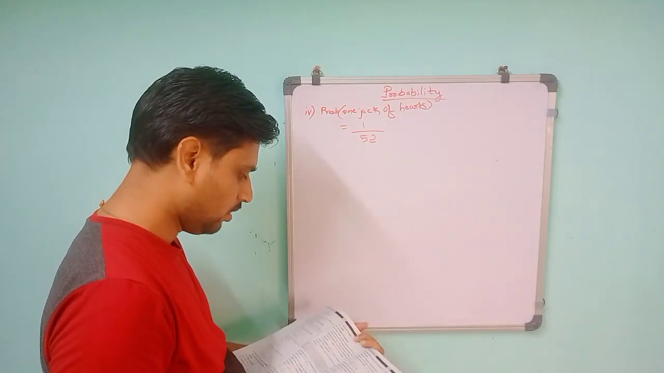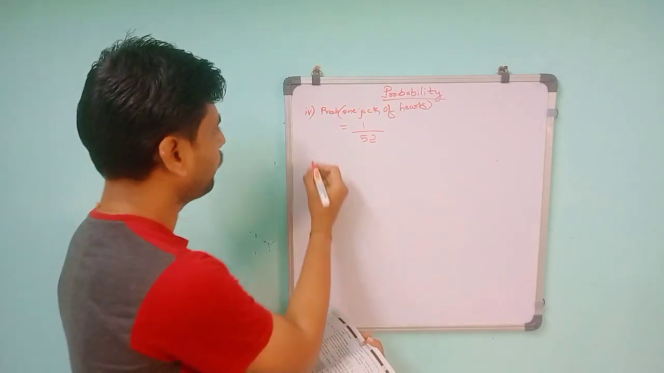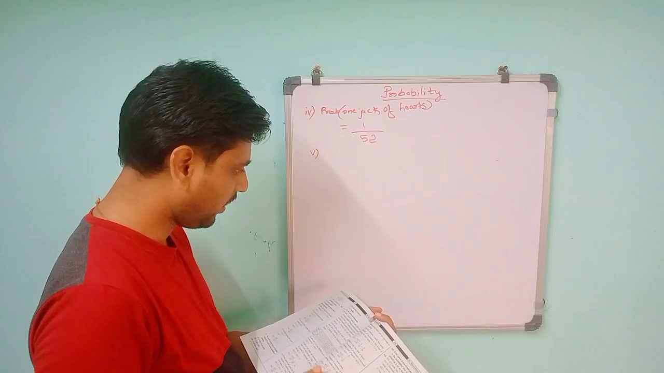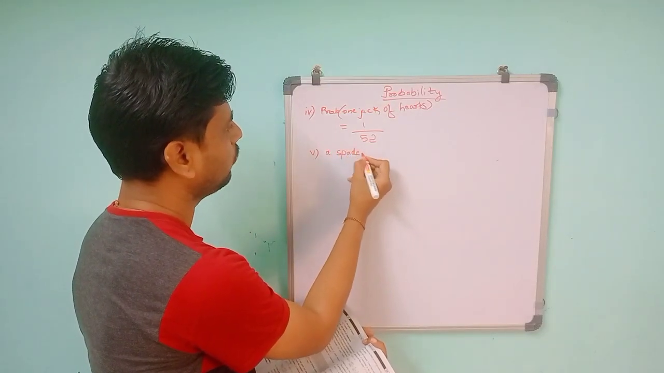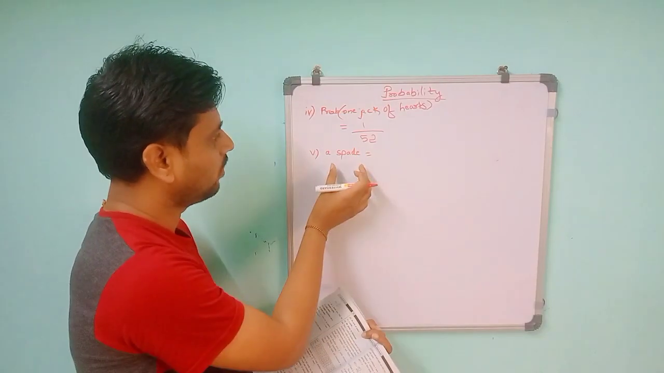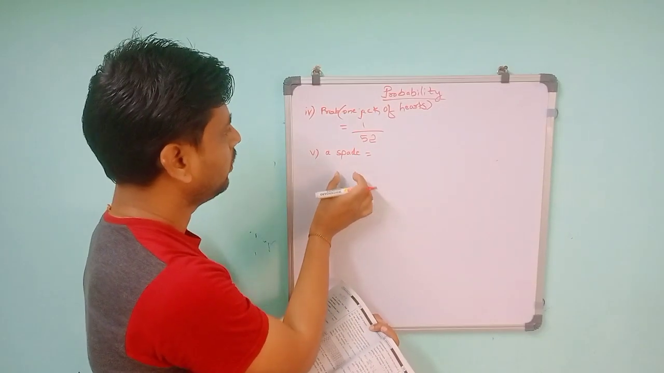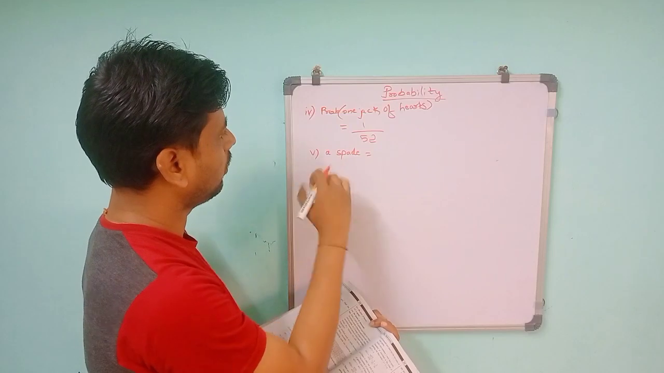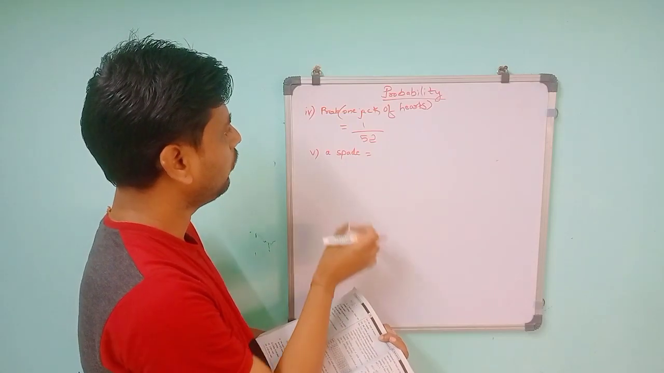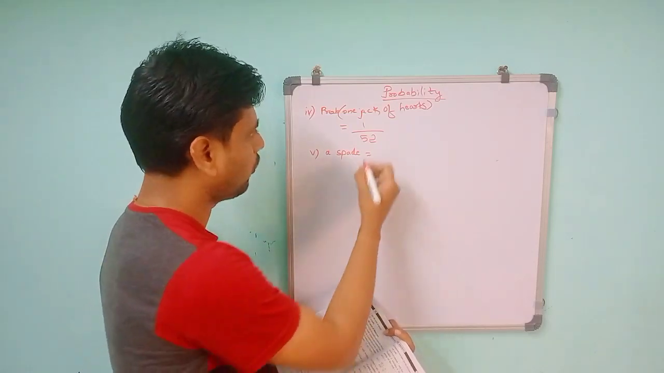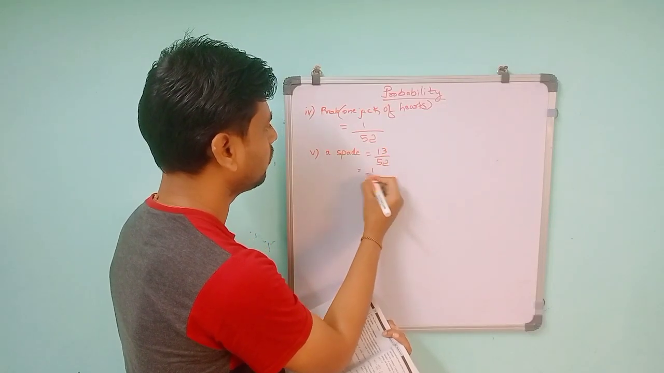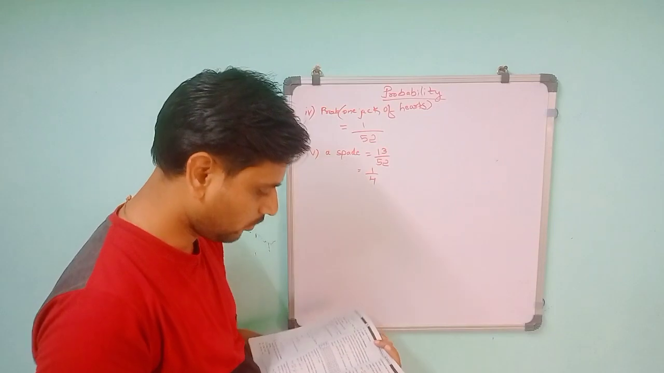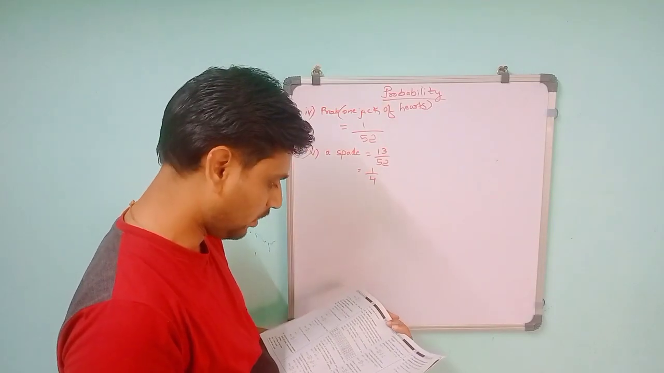Fifth one is spade. A spade means spade cards. So you know that in total the spade cards are 13. In that they told you not red or black. So the total will be 13. 13 by 52. That will give you, 13 is 13, 13 fours are 52. So it is 1 by 4.